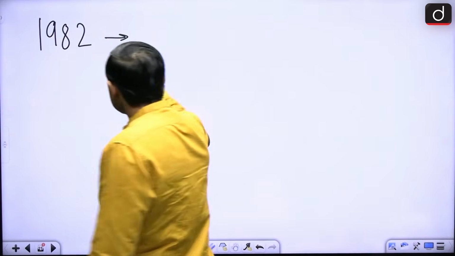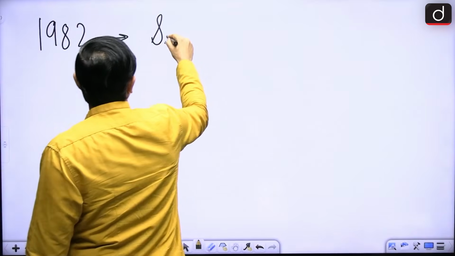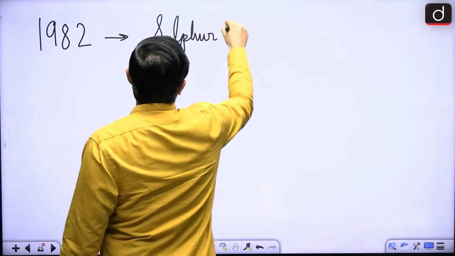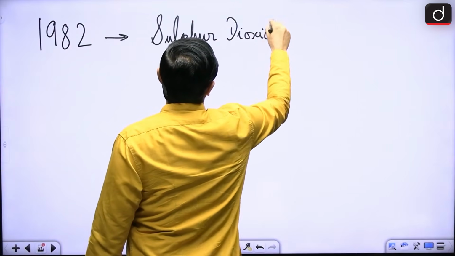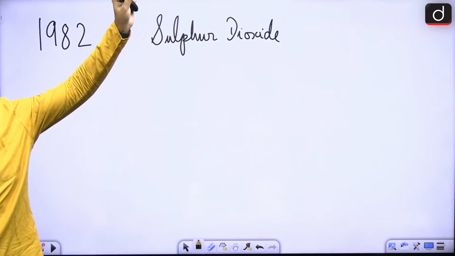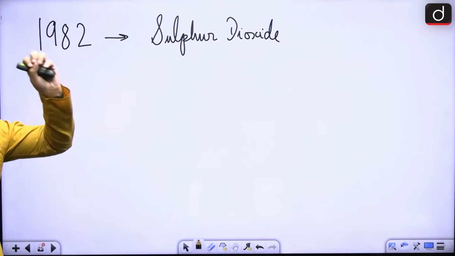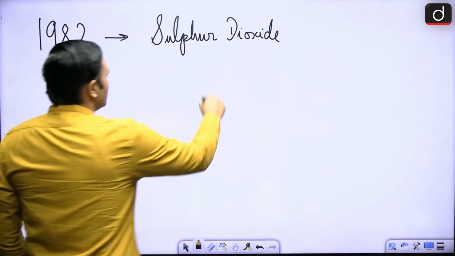What happened? This huge eruption released a lot of sulfur dioxide into the atmosphere, leading to the creation of a lot of sulfate aerosols.